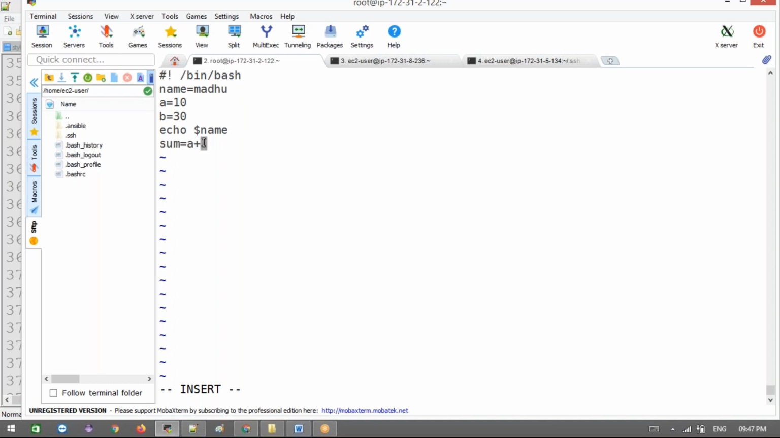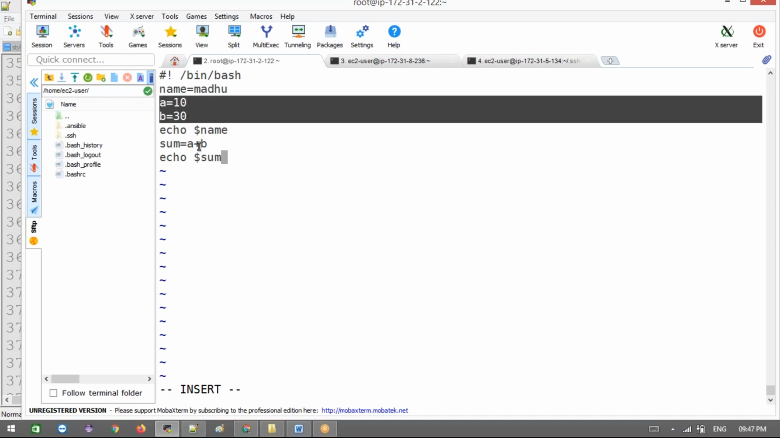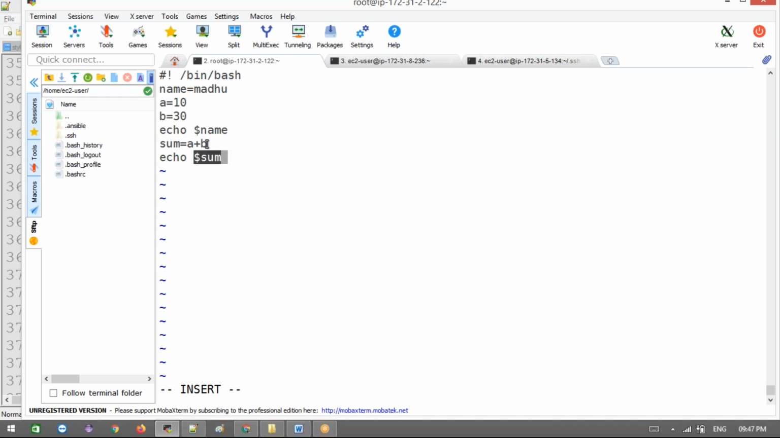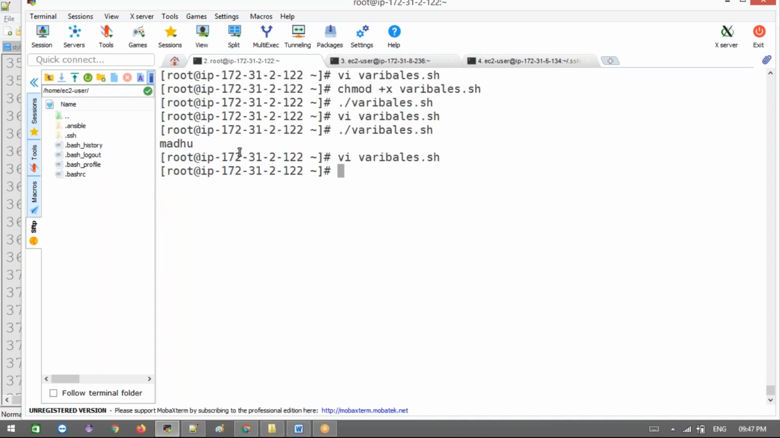Then echo $sum. What am I printing? I'm printing Madhu anyway, and if I get the a plus b value, I'm printing that value also. What output do you expect? Madhu, and then 30 plus 10, it should be 40, right? Now save this and then execute this.